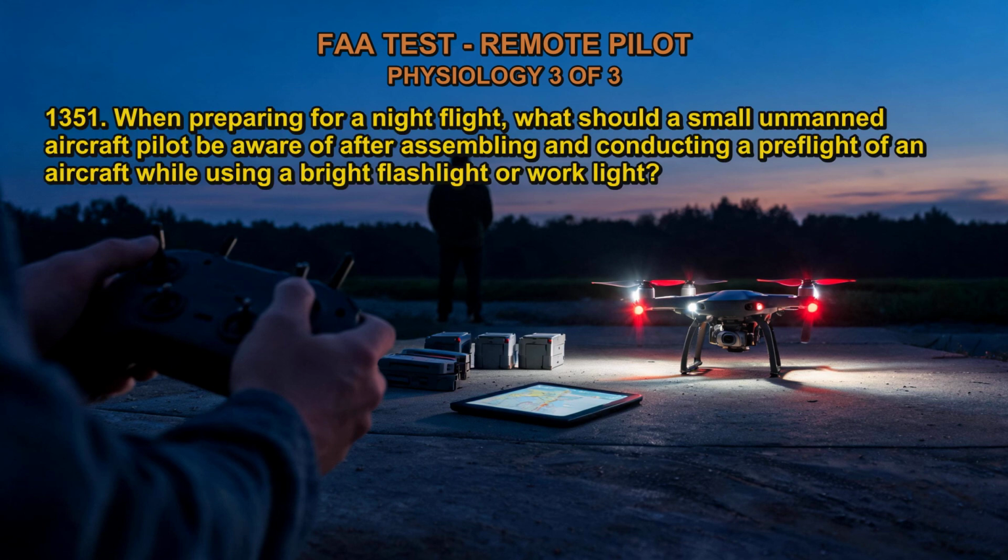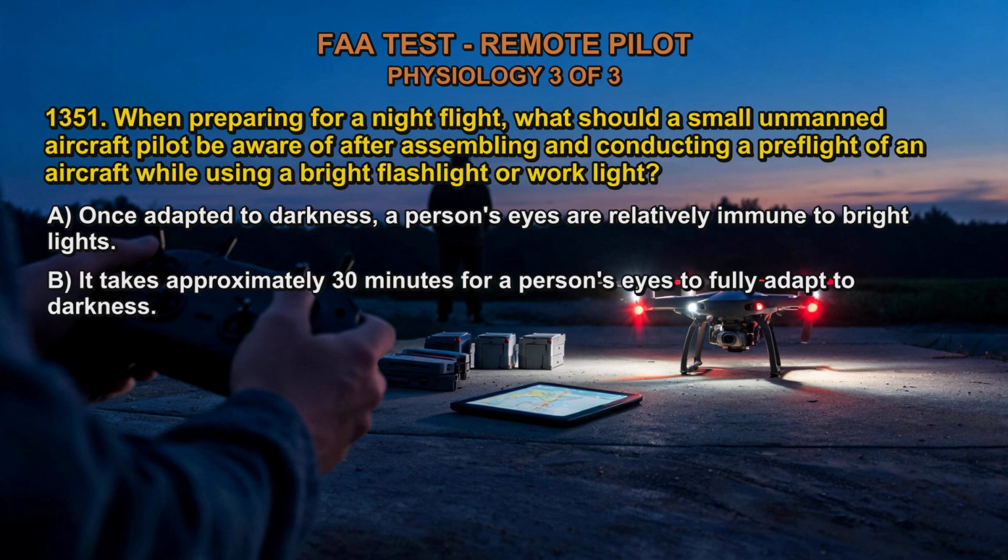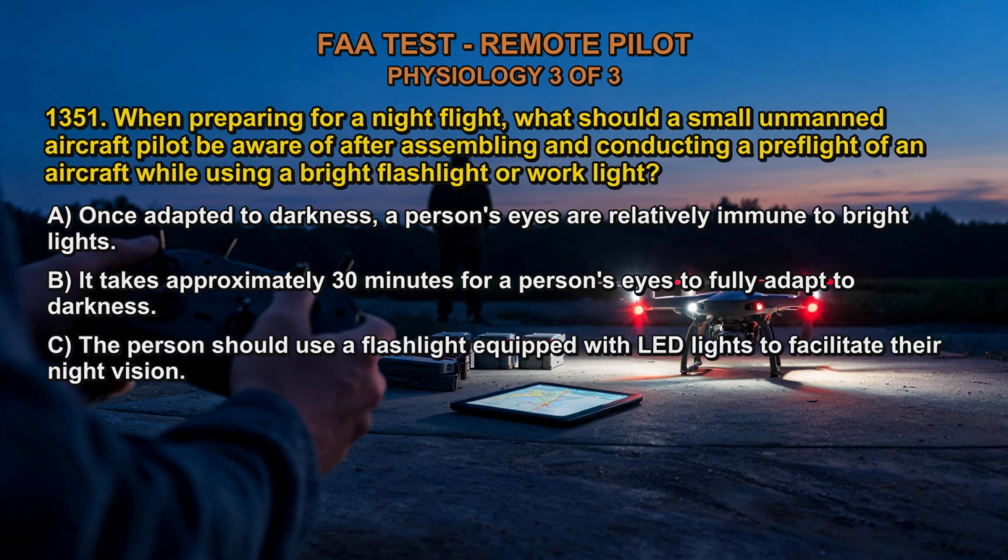1351. When preparing for a night flight, what should a small unmanned aircraft pilot be aware of after assembling and conducting a pre-flight of an aircraft while using a bright flashlight or work light? A. Once adapted to darkness, a person's eyes are relatively immune to bright lights. B. It takes approximately 30 minutes for a person's eyes to fully adapt to darkness. C. The person should use a flashlight equipped with LED lights to facilitate their night vision. The correct answer is B.